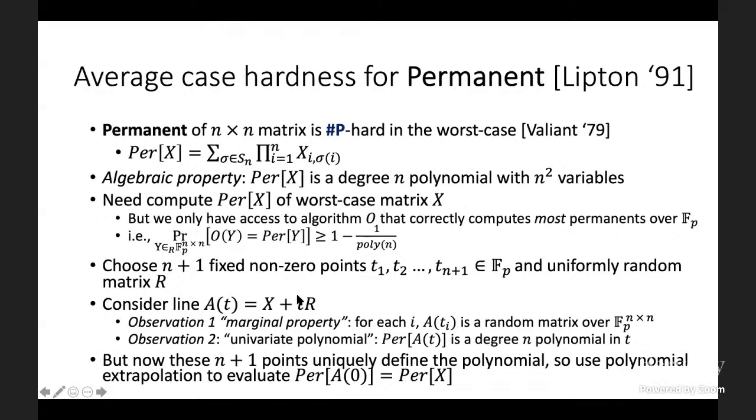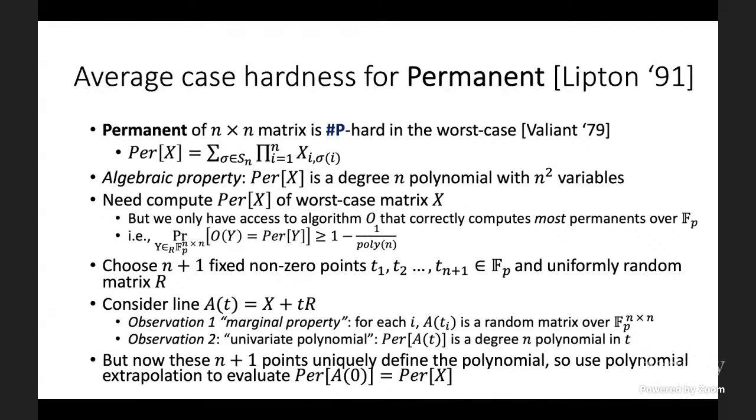All right, so now we're essentially ready to see how the proof works. The point is, by the fundamental theorem of algebra, the permanent of A of t is a degree n polynomial. And so these n plus 1 evaluation points, permanent of A of t1, permanent of A of t2, and so on, uniquely define the polynomial.